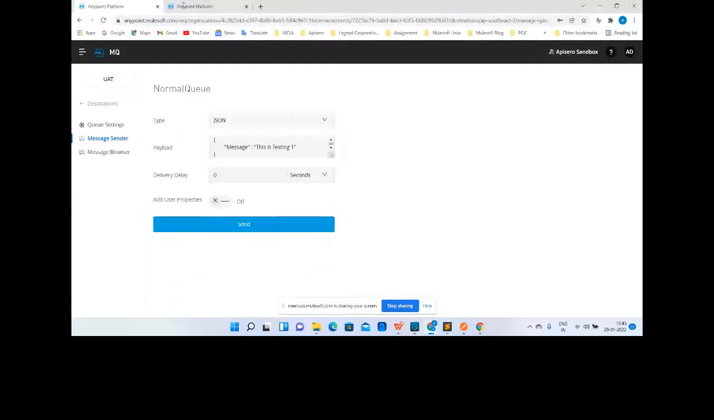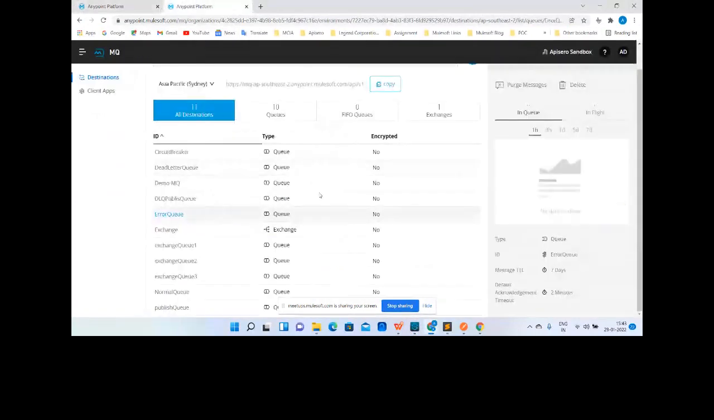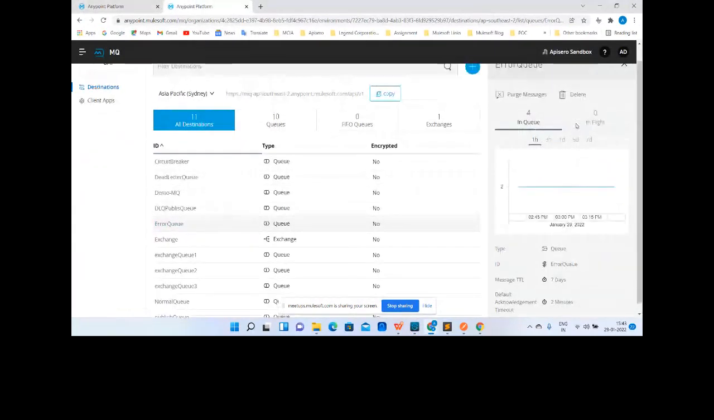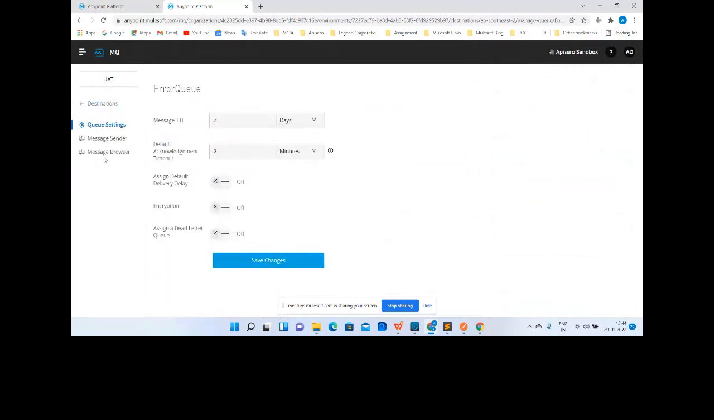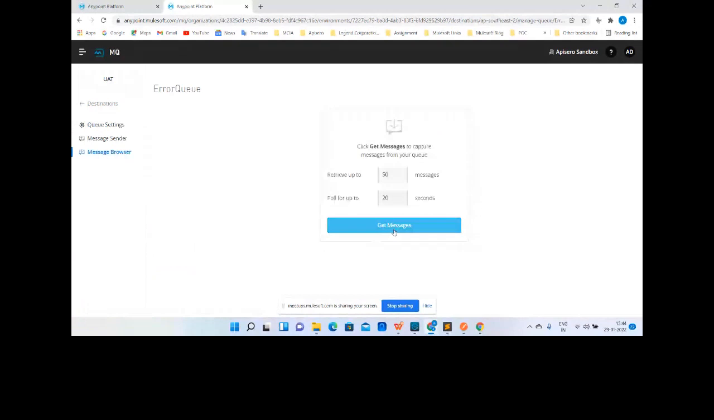Let's see. In the error queue we can see four messages because earlier I also placed two messages, so that's why there are four. Otherwise there are two messages. Even we can check by browsing the messages. Let's check that.